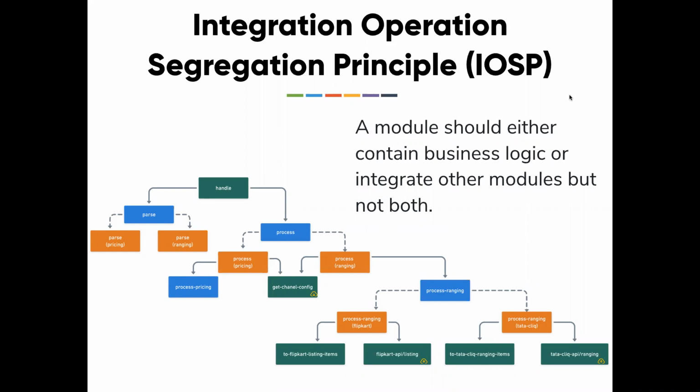And there is business logic and there is integration logic. If you look at these leaf-level things, the leaf level is the business activities. The ones at the root are nothing but integration modules. This handle function does not do anything. It just integrates parse and process.